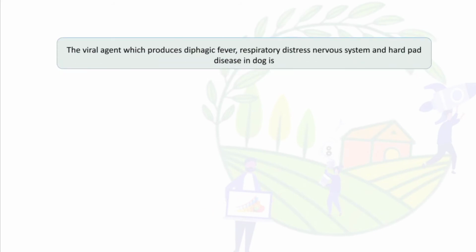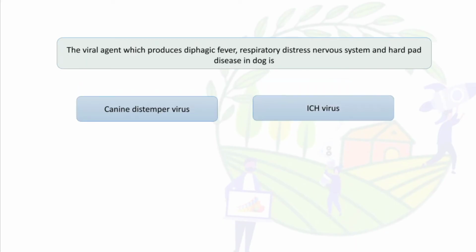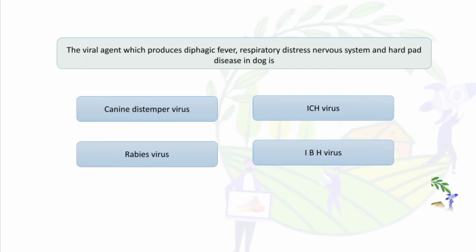The viral agent which produces typhoid fever, respiratory distress, nervous system and heart disease in dog is canine distemper virus, ICH virus, rabies virus, ABH virus.